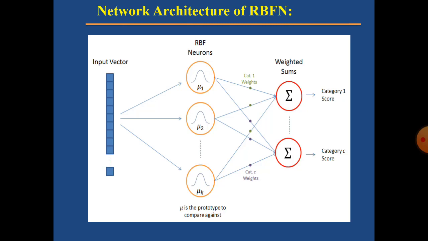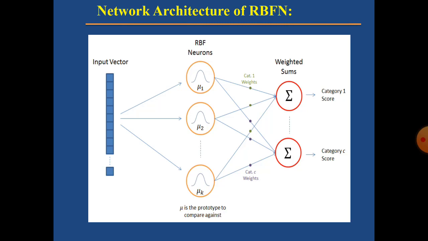So here it's very clear that we have the input vector, the RBF neurons, and the output unit. The input vector is the thing which we are going to classify. The entire input is shown to the RBF neurons, which are bell curves. The RBF neuron compares the input vector to its prototype and outputs a value of either 0 or 1. If the input matches its prototype, the output will be 1. Otherwise, it will be 0. That's what the author is telling.